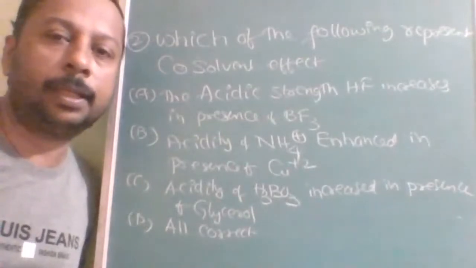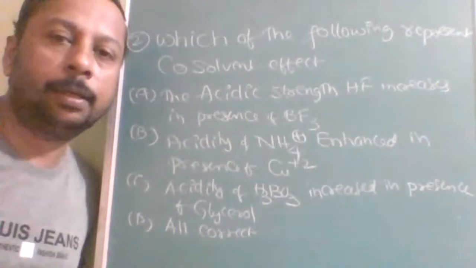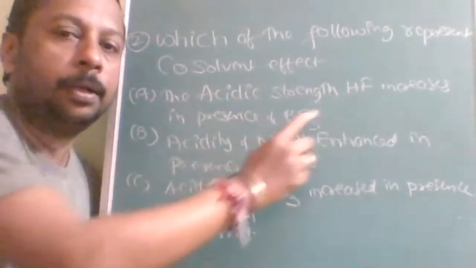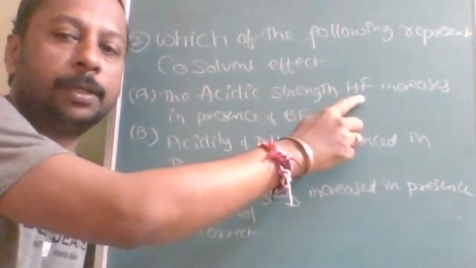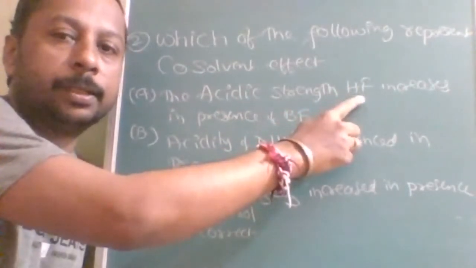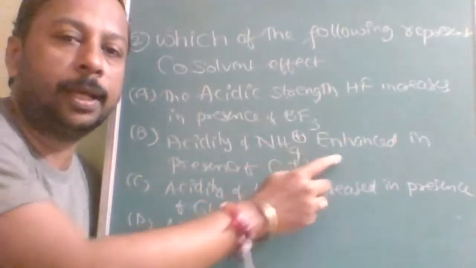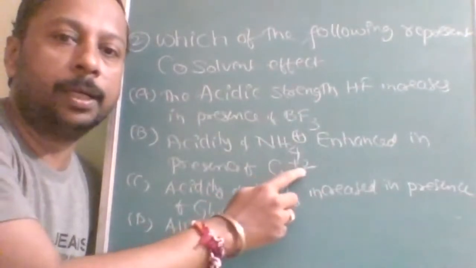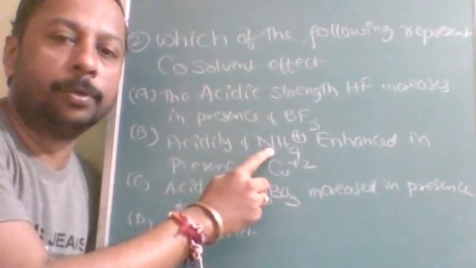First, acidic strength of HF increases in presence of BF3. That means BF3 is a co-solvent and HF is the solvent. Because of the co-solvent BF3, HF acidic strength increases. NH4+ acidic strength is enhanced in presence of Cu2+. So the co-solvent contains copper 2 plus and the actual solvent is NH4+.